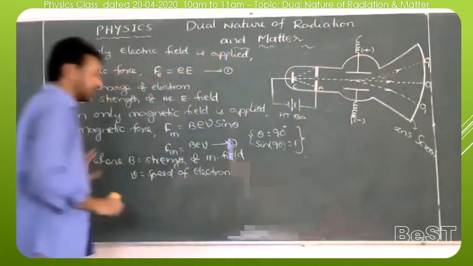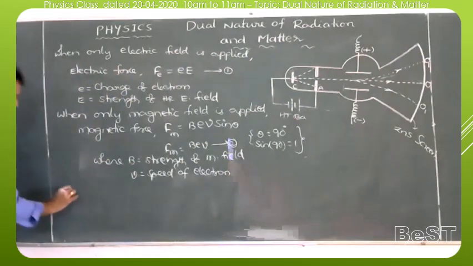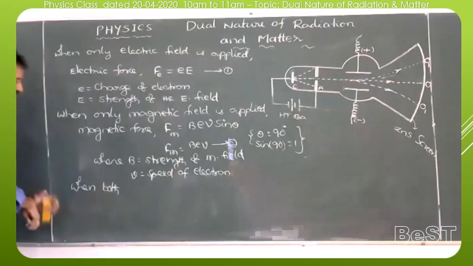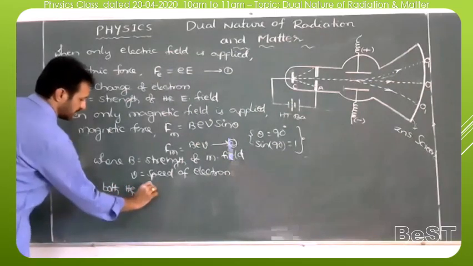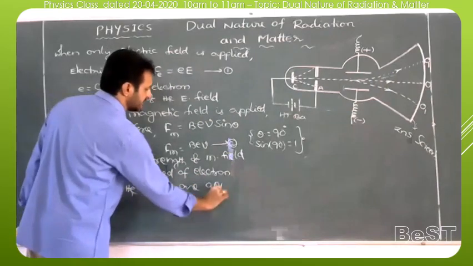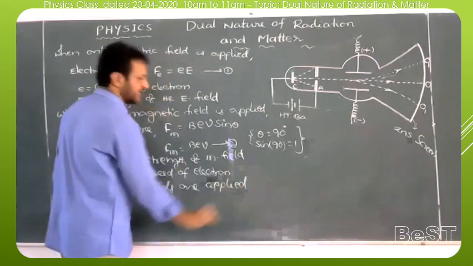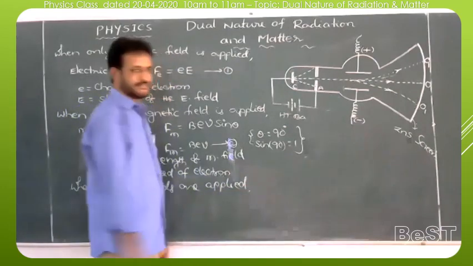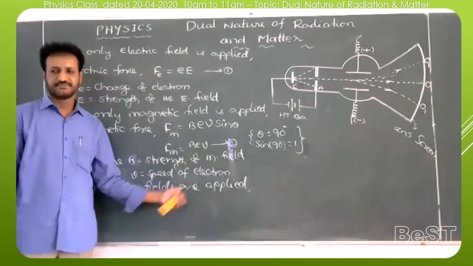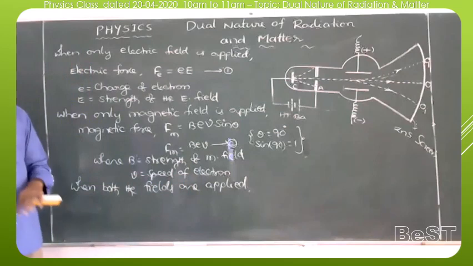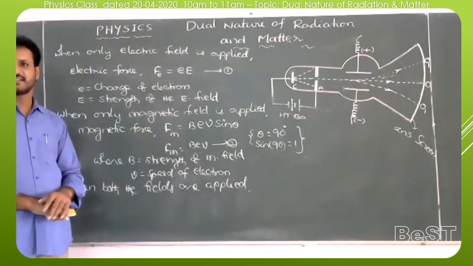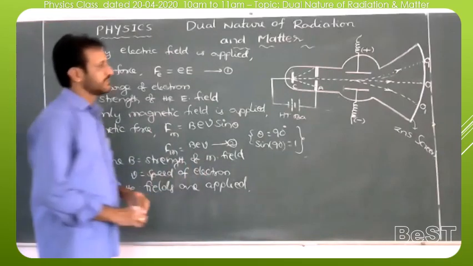Third case, when both the fields are applied and adjusted until the electron is moving along the straight path.